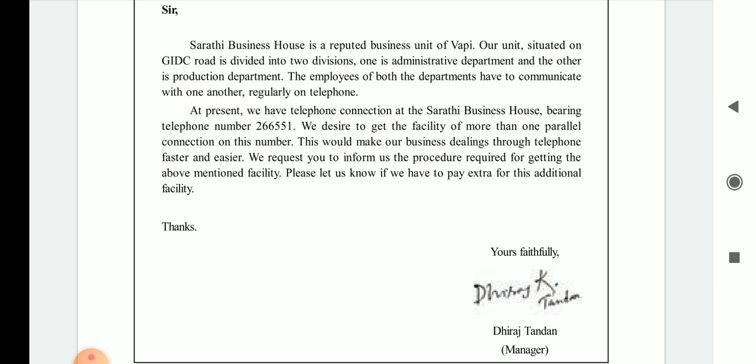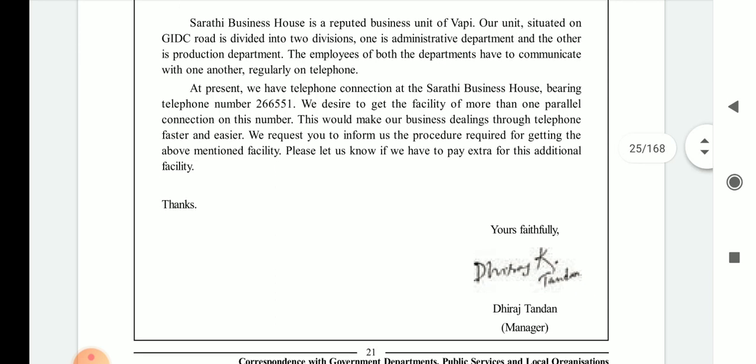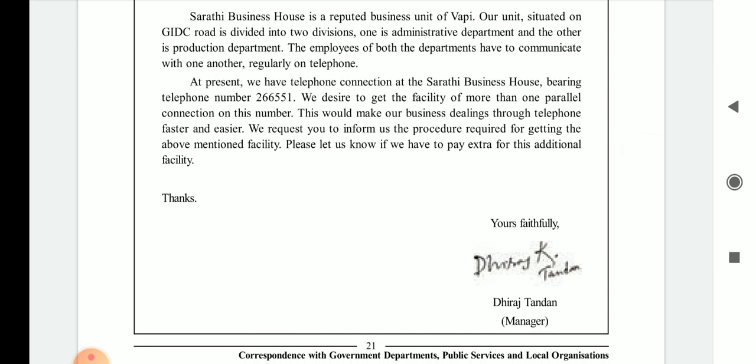This would make our business dealing through the telephone faster and easier. Here they mention that this facility is available. If this facility is available for the Sarthi business house, at that time their business dealing becomes very fast as well as easier. We request you to inform us the procedure required to get the above mentioned facility.